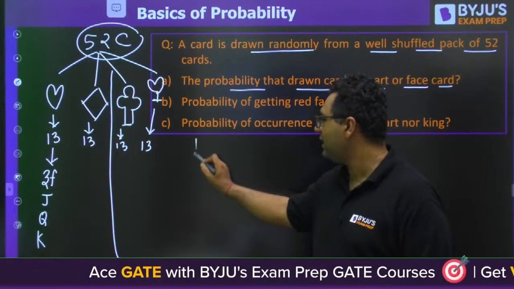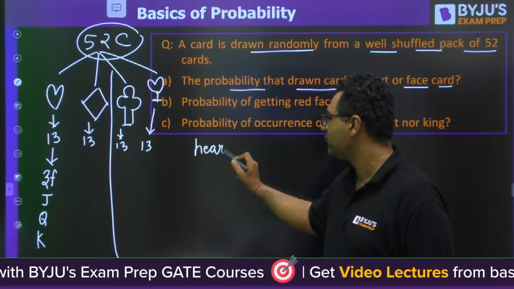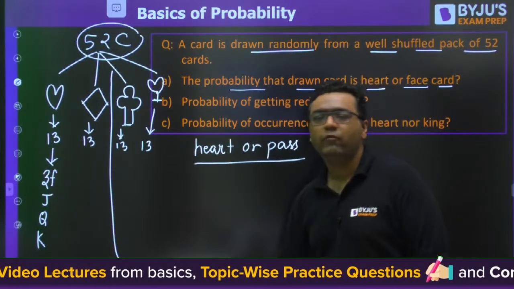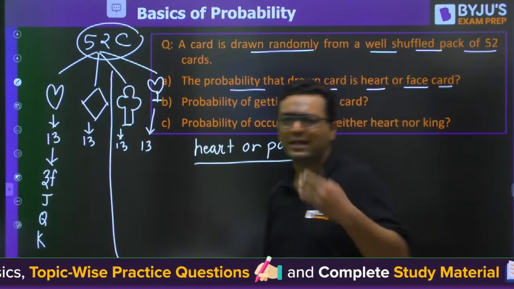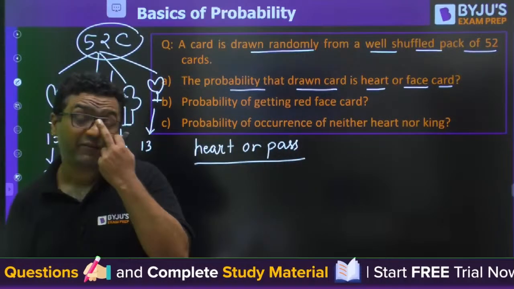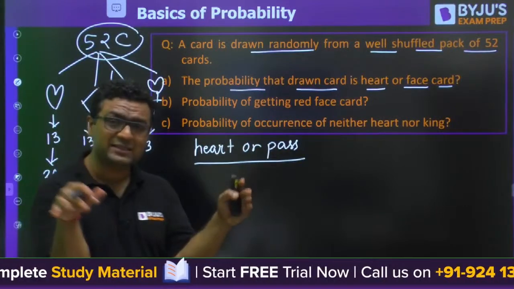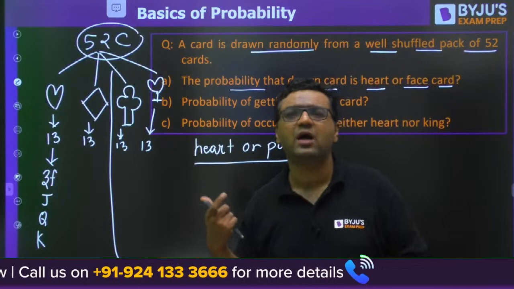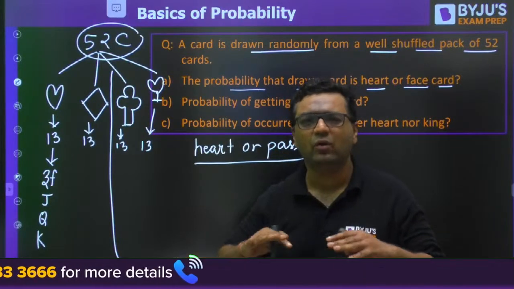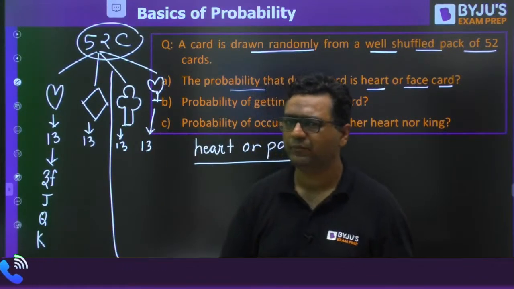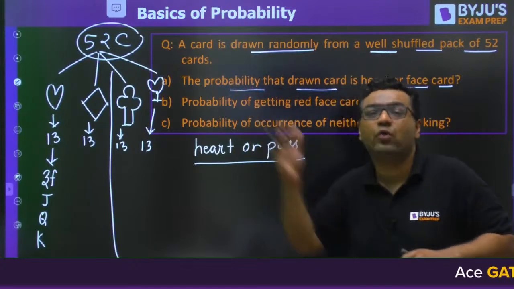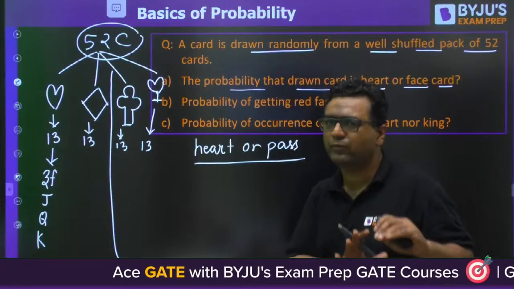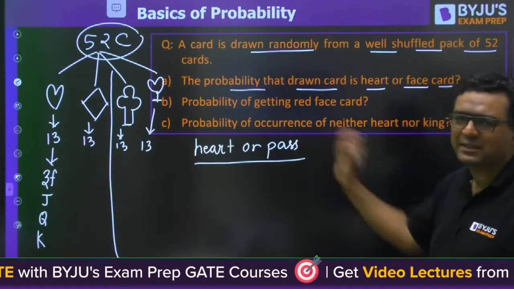So my dear, whenever we are saying heart or face, if we have an experiment where we toss the coin 2 times, 3 times, or throw the dice 1 time, 2 times, or have 1 card shuffled only, then we will write the sample space very easily. But if the coin is tossed 10 times, then we will use the normal formulas of permutation and combination also. So this is a simple case.